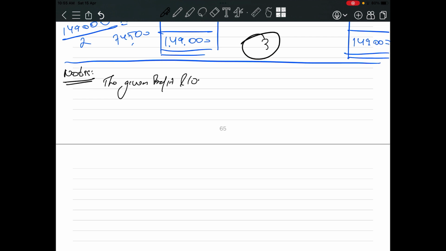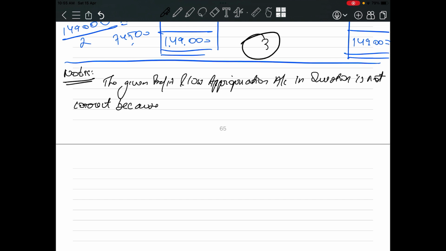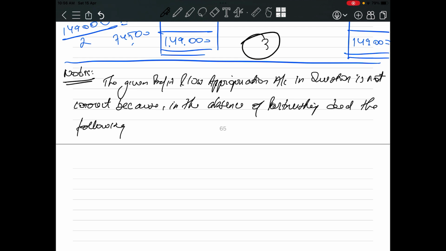The given profit and loss appropriation account in the question is not correct, because in the absence of a partnership deed, the following rules are applicable.